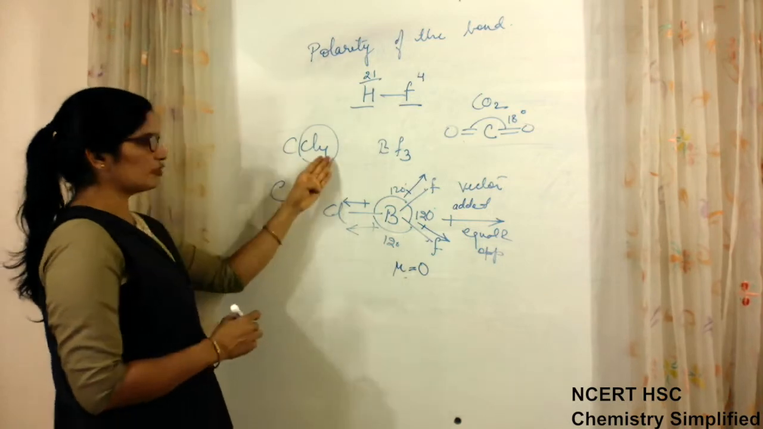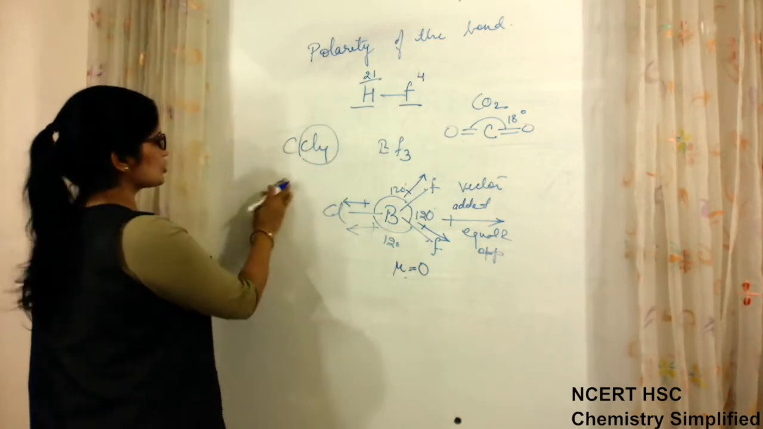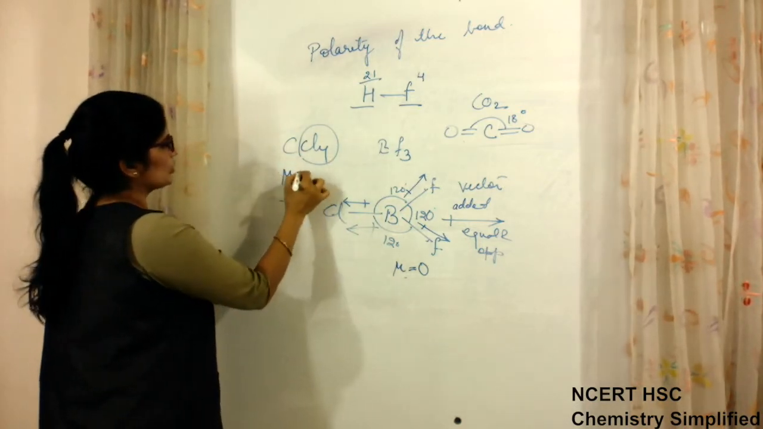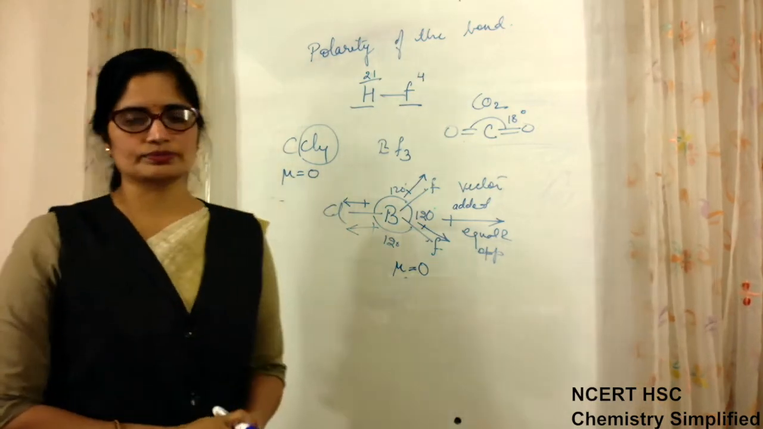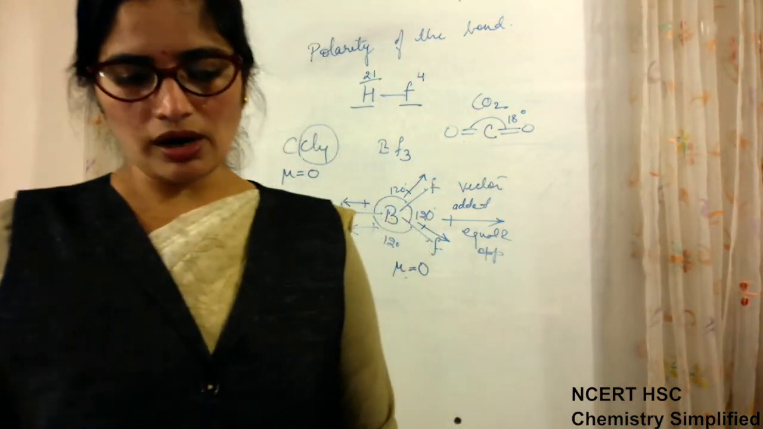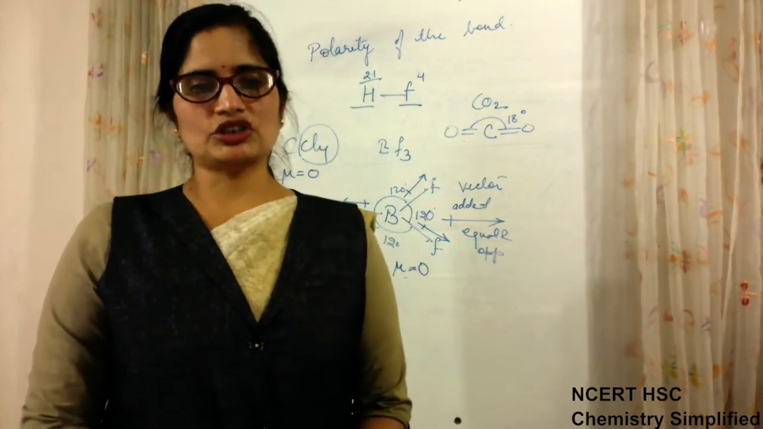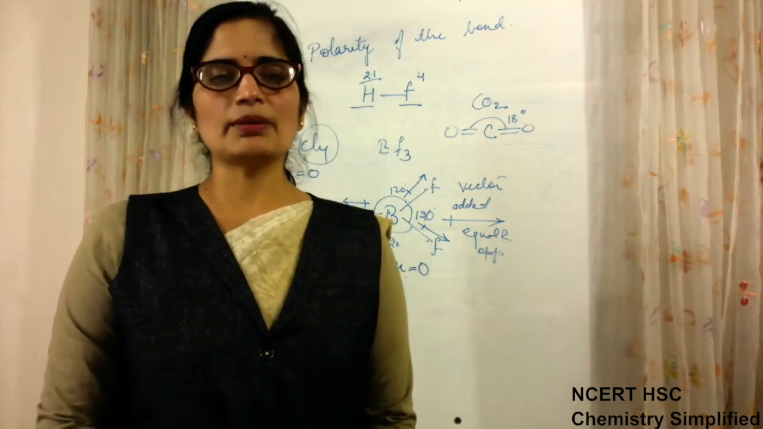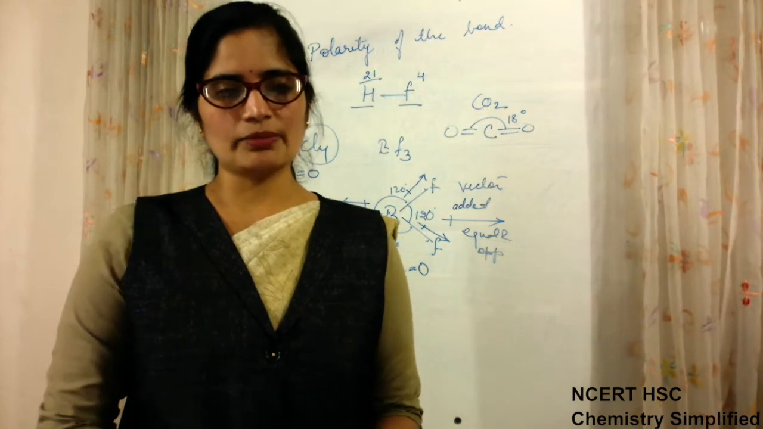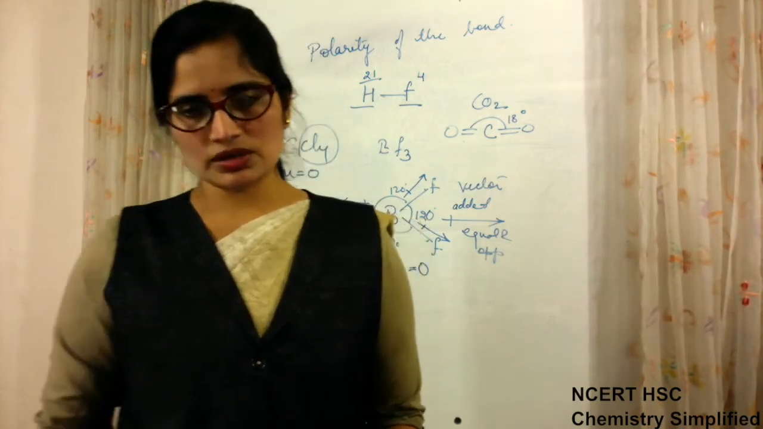So in CCl4 also the geometry is tetrahedral, so the mu value for this molecule also comes 0. So all molecules which have a symmetrical geometrical shape and have similar bonds will always have the mu value equal to 0.